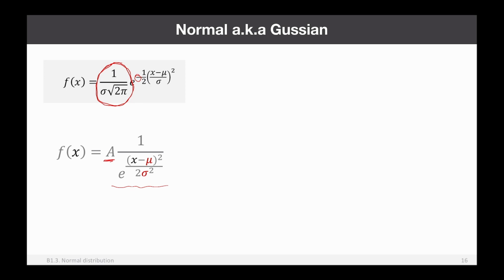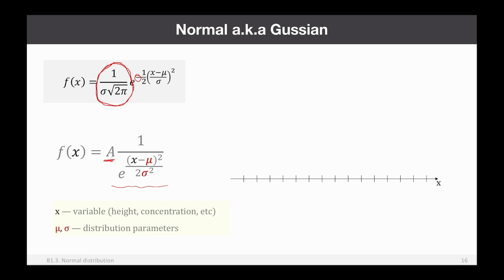Now let's think a little bit about this function, how it should look if you make a plot. Of course, I'm not going to make a detailed plot, but let's just try to guess, okay? So let's consider 3 different situations. The first situation is when x is equal to mu. So imagine that this is x, so let's say mu is located somewhere here. So this is exactly x equal to mu. So what if x is equal to one of these parameters? What if x is equal to mu?